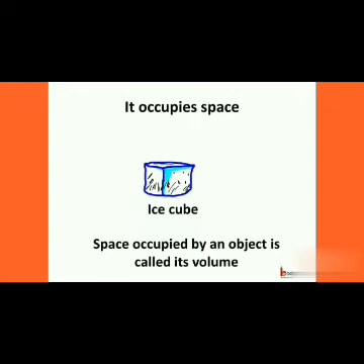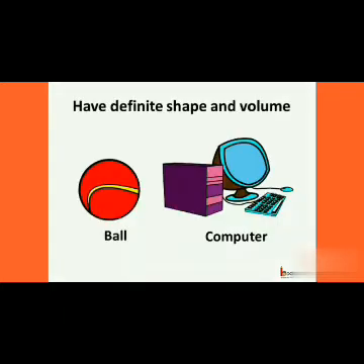So what can we say? We can say an ice cube has definite volume. Even if we talk about this ball or a computer, they both have definite shape. The shape of the ball won't change if we keep it inside a box or outside the box. Same with the computer. Its shape would not change. Also, the space occupied by the ball or the computer remains the same. So we can say they both have definite shape and volume.